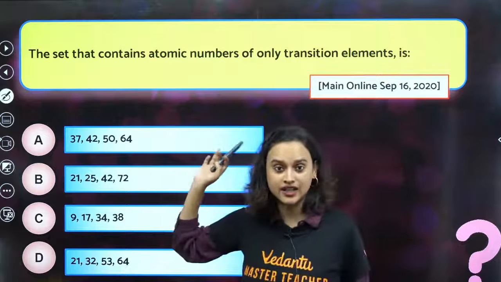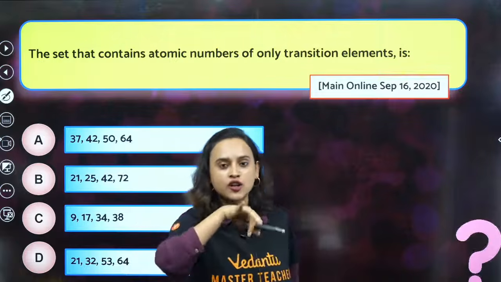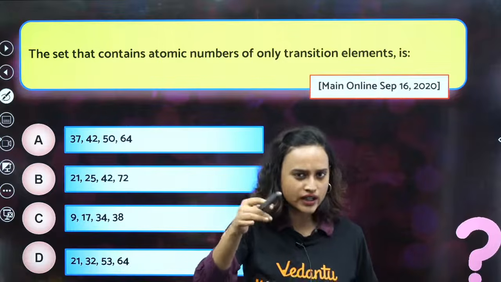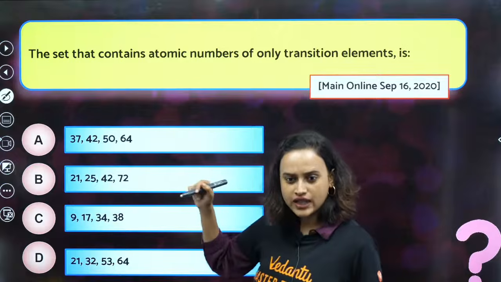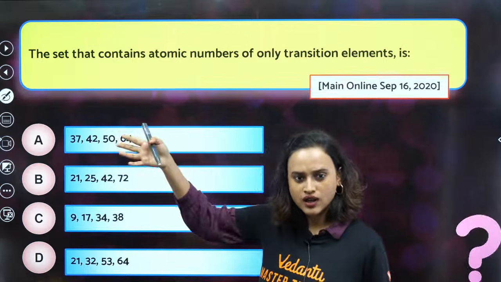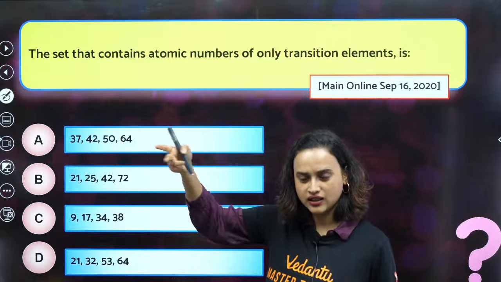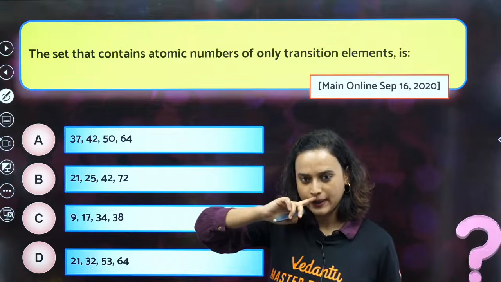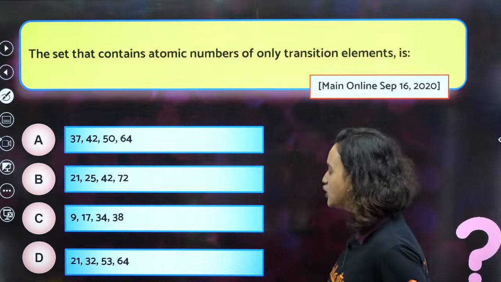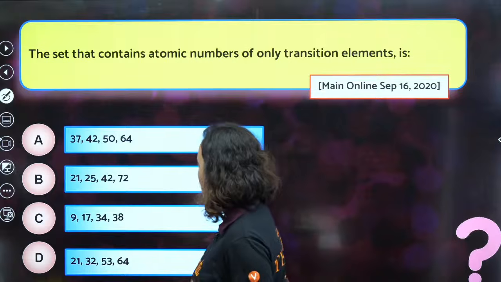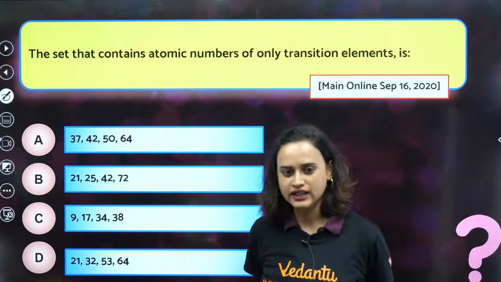Not inner transition elements. Acha, now tell me, lanthanoids and actinoids. What are there? We know that lanthanoids is from 57 to something, right? 57 to something is lanthanoids, isn't it? So, which one is the correct answer? 21, 25, 42, 72. I think it's option B.